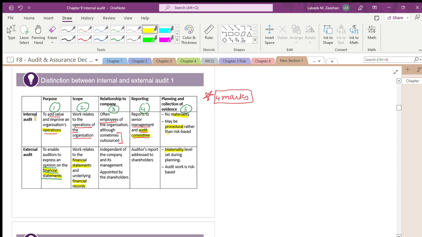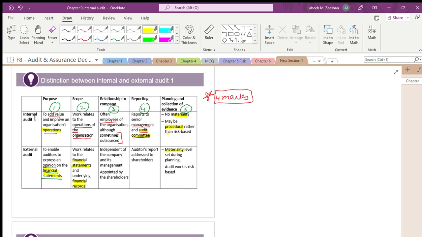Is that important? Remember, revise this. Okay? It makes sense. Even if it is not coming in the examination now, forget about that. You will get the vocabulary. That's very important in the examination. You have to get the language of audit. The language of audit will give you 10 additional marks easily.